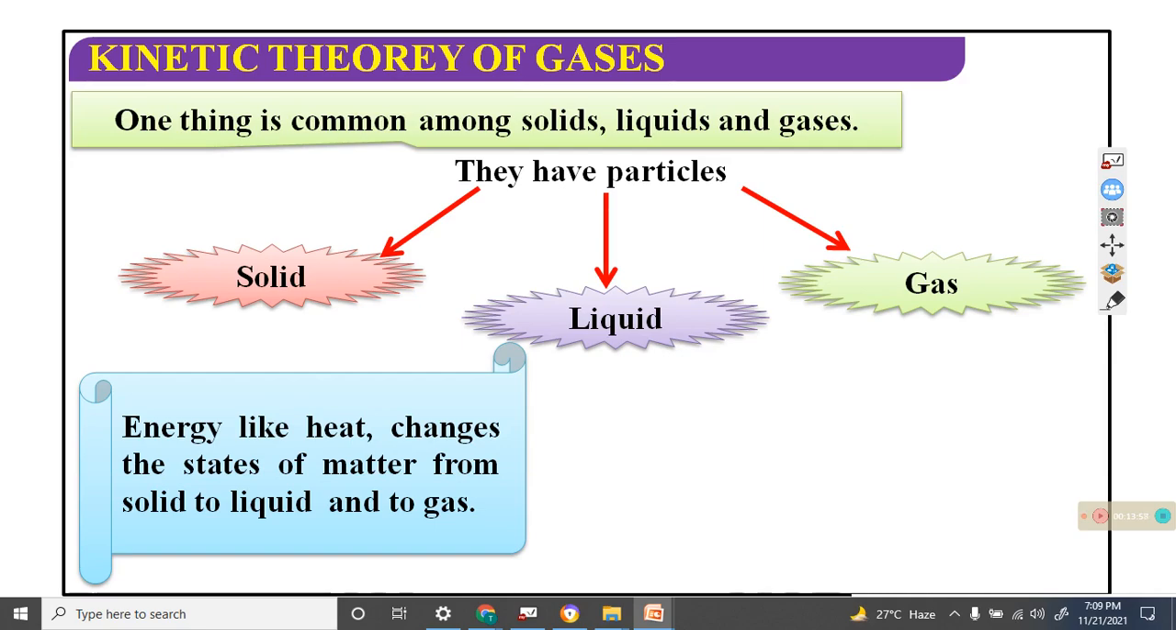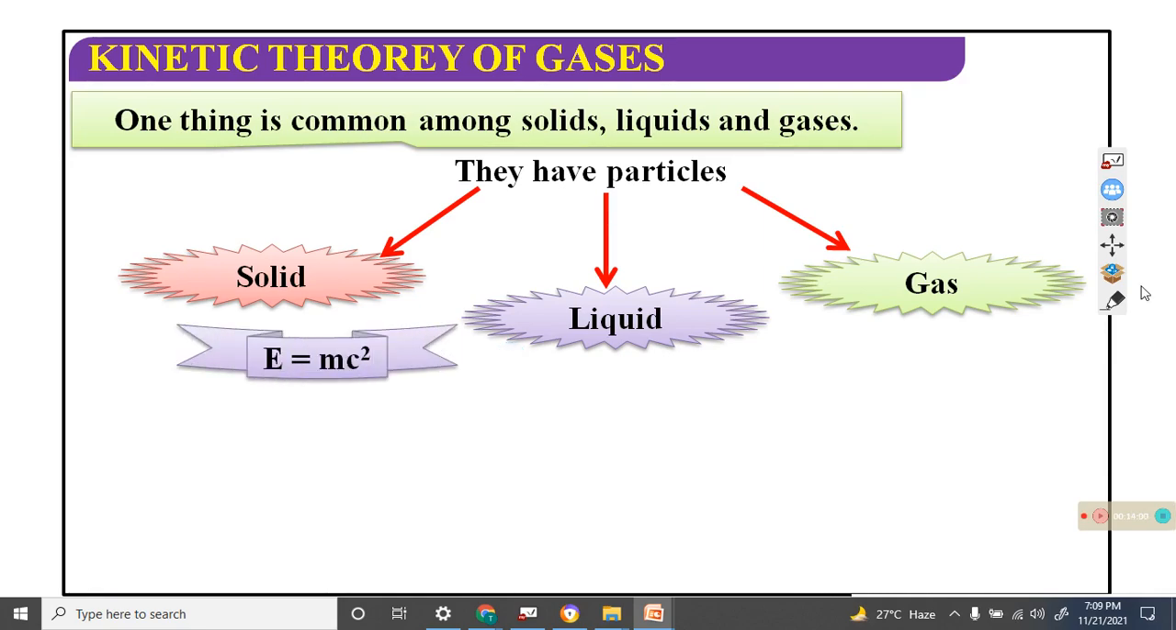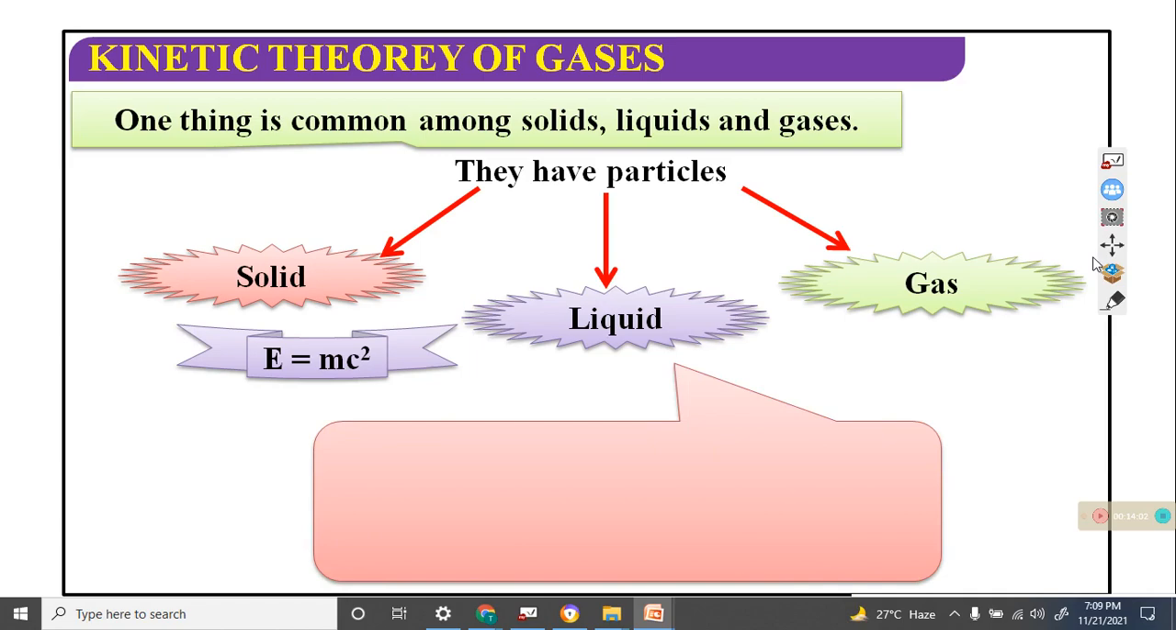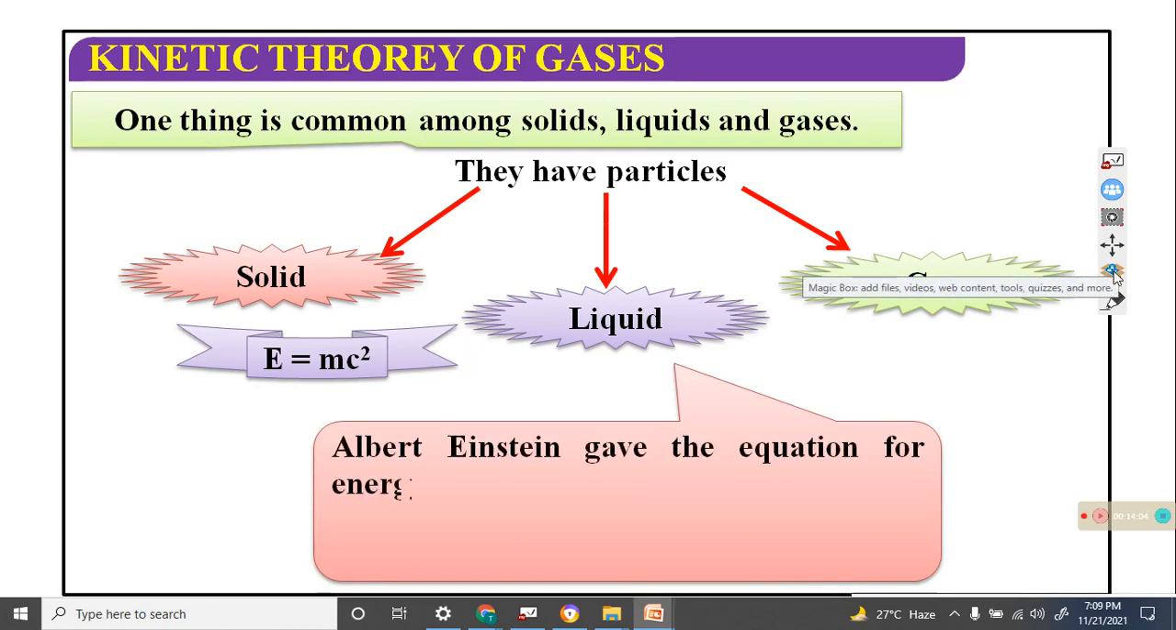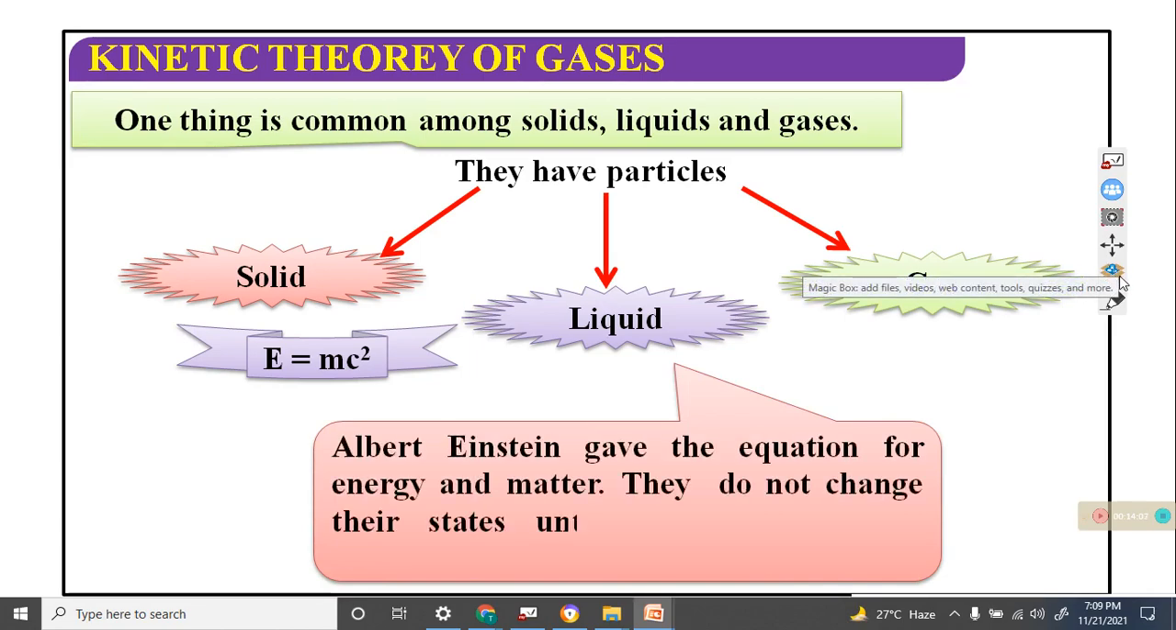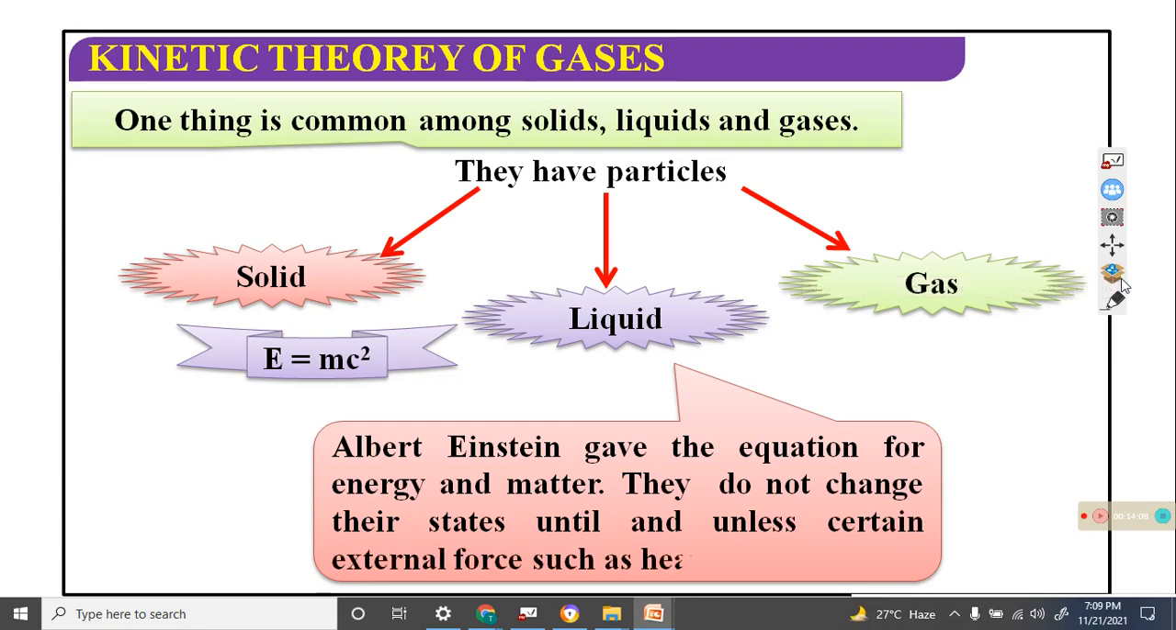Next one, E equals mc squared. Albert Einstein gave the equation for energy and matter. They do not change their state unless a certain external force, such as heat, is supplied. They cannot change their state unless an external force is given to the system or supplied to the body.